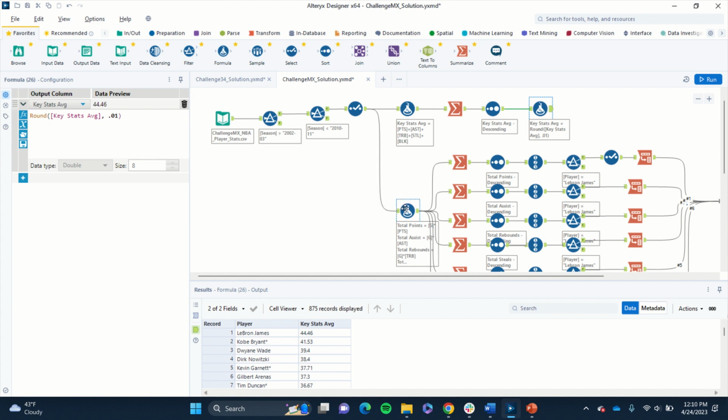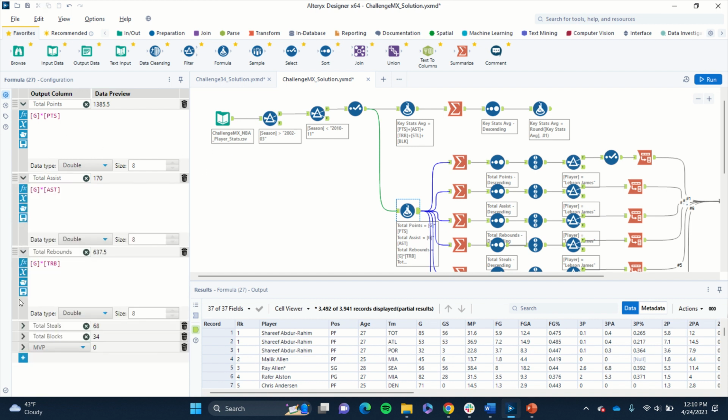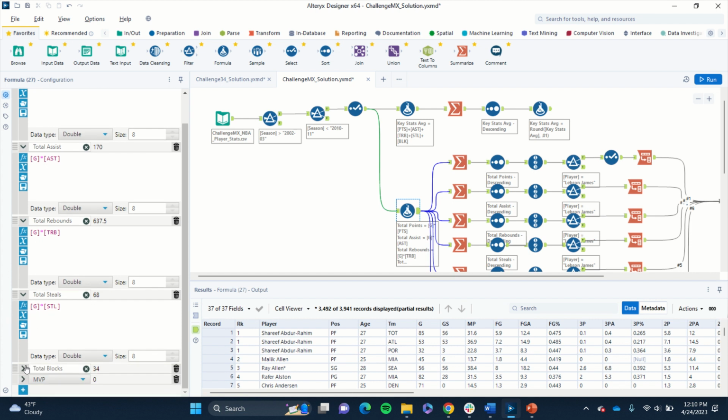Second, we wanted to find actual total points, total rebounds, and total assists for that period and see where they ranked in this 7 season period. So building off what we already made, we use another formula tool. And first, I'll walk through the five main stats here, and then I'll do MVP later on. But first, with the five main stats, we simply multiplied the games played by their average points per game, by their average assists per game, and so on for rebounds, steals, and blocks. And there might be a couple rounding errors, but that will simply get us a rough estimate of their total points, total assists, and total rebounds for these 7 seasons.